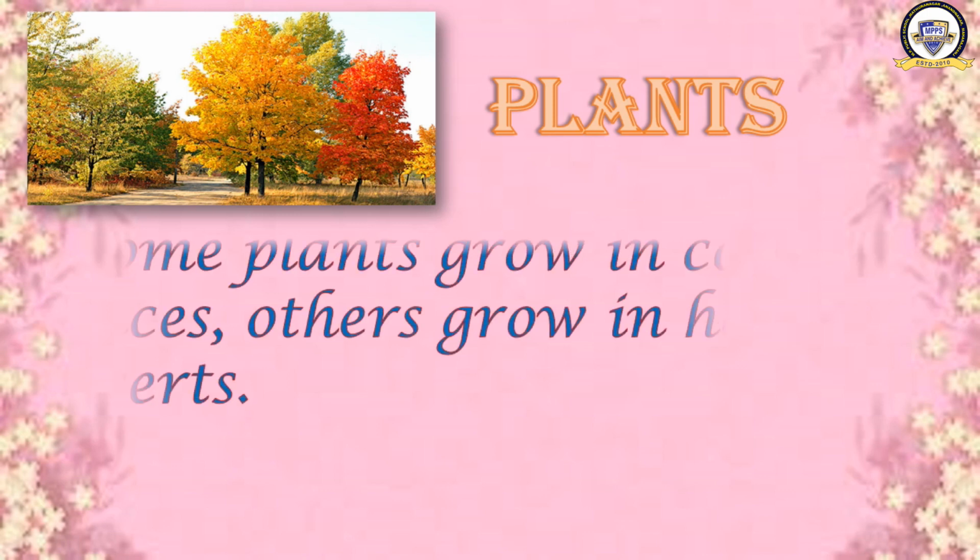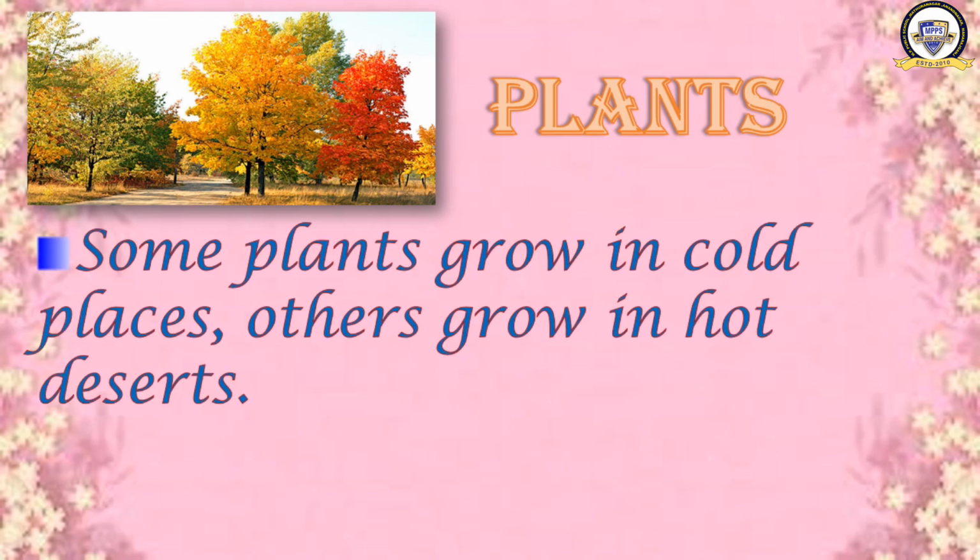Okay. Some plants grow in cold places, others grow in hot deserts. In the first page I told you that some plants live in water, some others live on land. And on land also there are different types of area, like some cold places are there and some hot places are there, which are known as deserts.